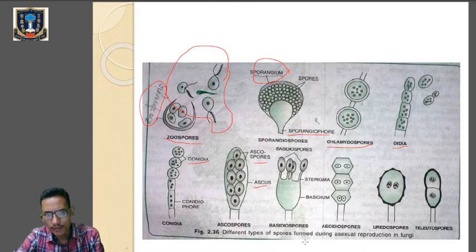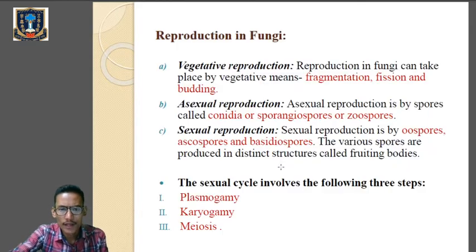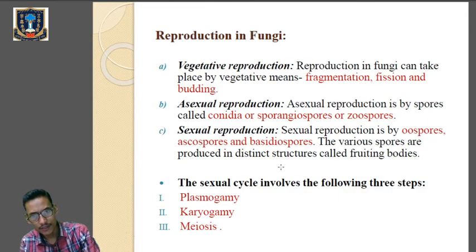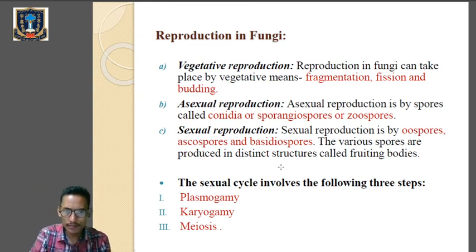In the case of basidiospores, we have the basidium. You can see the presence of basidiospores over here. So these are the different types of spores which help in the asexual mode of reproduction in fungi. Now next, we'll talk about the sexual mode of reproduction. Sexual reproduction is by oospores, ascospores and basidiospores.